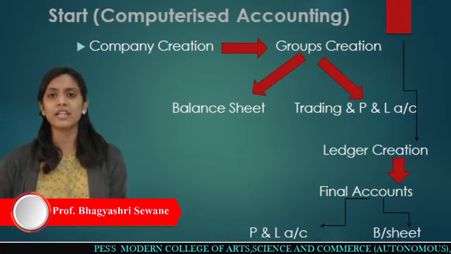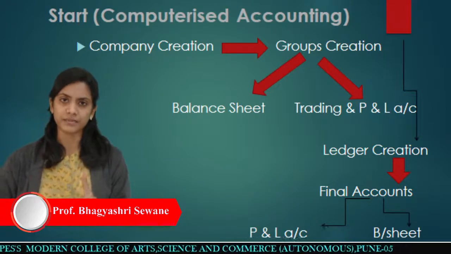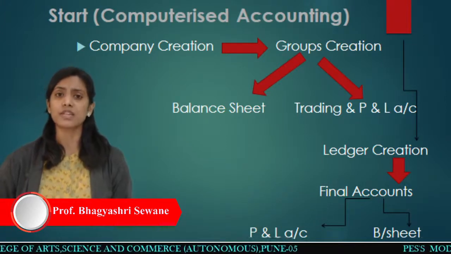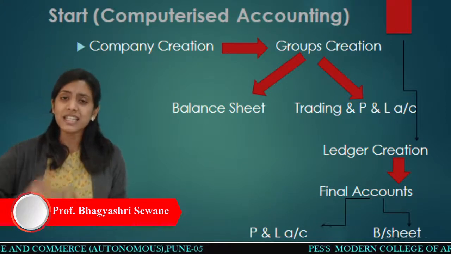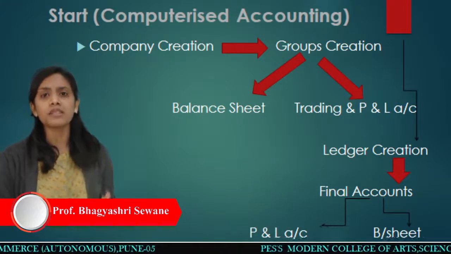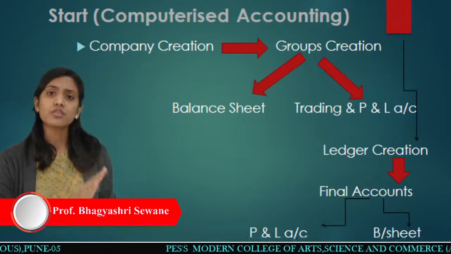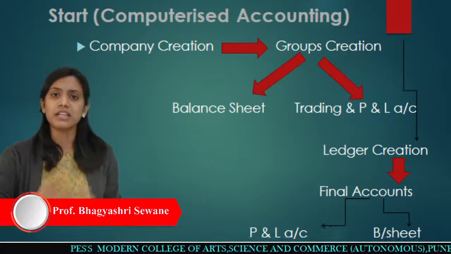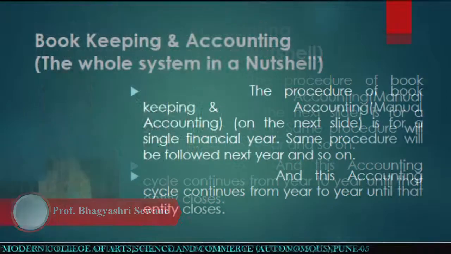I just want to tell you that this procedure is only for 1 year, and a business has to continue this procedure year after year. So after this 1 year, they have to continue this procedure year to year until that entity closes.